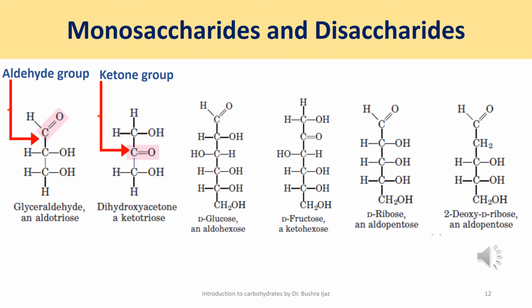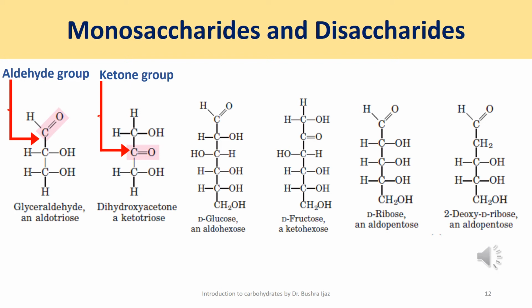Now, here I'm going to introduce some important monosaccharide derivatives that we are going to encounter in later lectures of our series. Monosaccharides are colorless crystalline solids that are freely soluble in water, but insoluble in non-polar solvents. Most have a sweet taste, and the backbones of most of the common monosaccharide molecules are unbranched carbon chains in which all the carbon atoms are linked by single covalent bonds. In the open chain form, one of the carbon atoms is double bonded to an oxygen atom to form a carbonyl group.